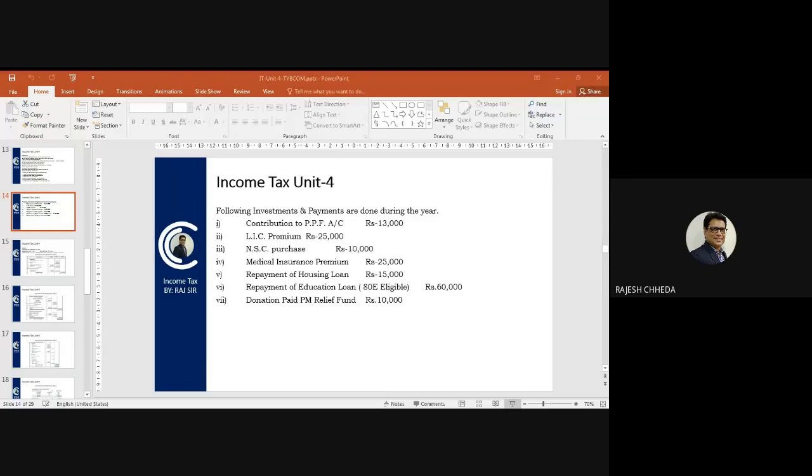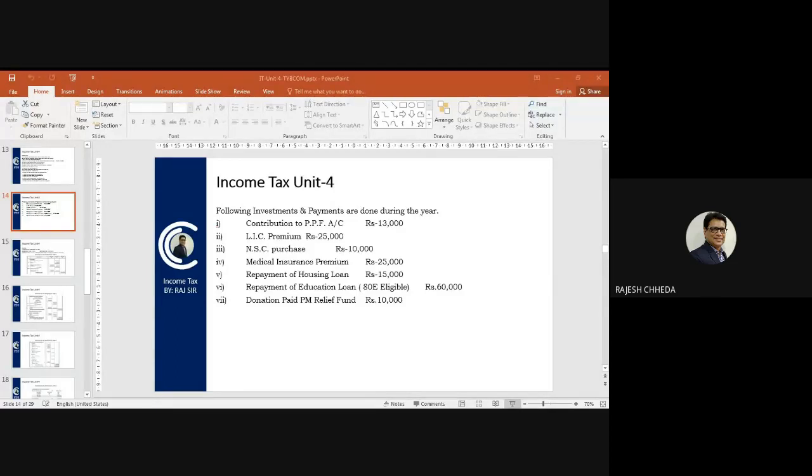We will do the total. And you know what is the maximum limit of 80C? Yes? 1,50,000. So we will compare the total of eligible amounts given in the question with 1,50,000, whichever is less will be taken as a deduction under section 80C.